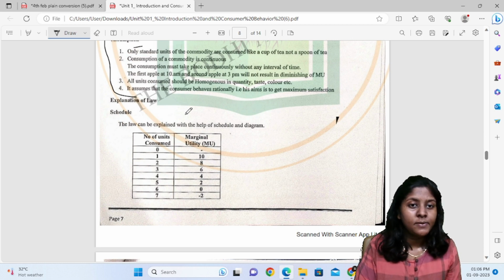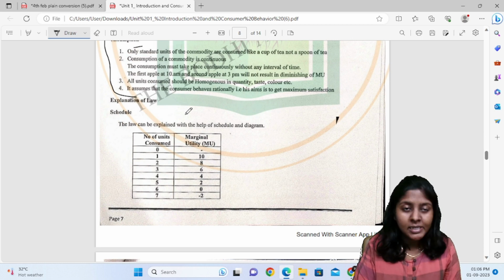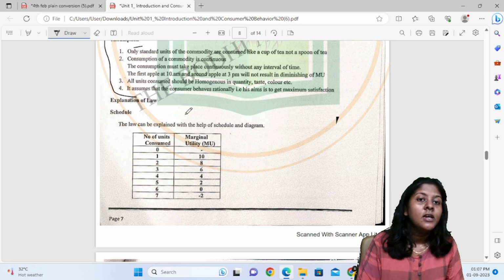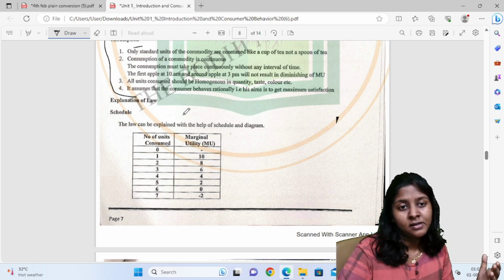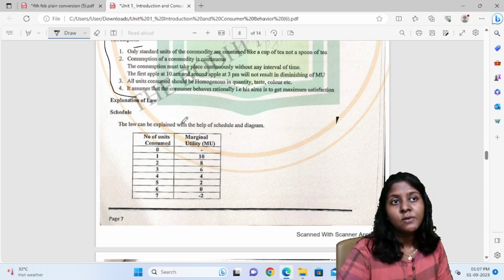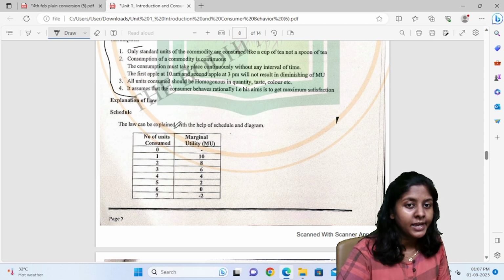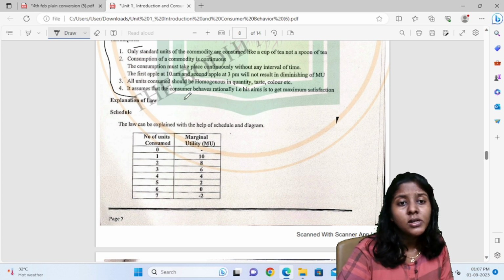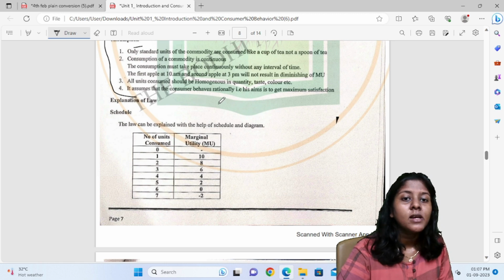So the first apple at 10 a.m. and the second apple at 3 p.m. will not result in diminishing marginal utility. If you want to achieve this, then continuous consumption of that particular commodity should be there. Then all units consumed should be homogeneous in quantity, that is, taste, color, preferences should be homogeneous.